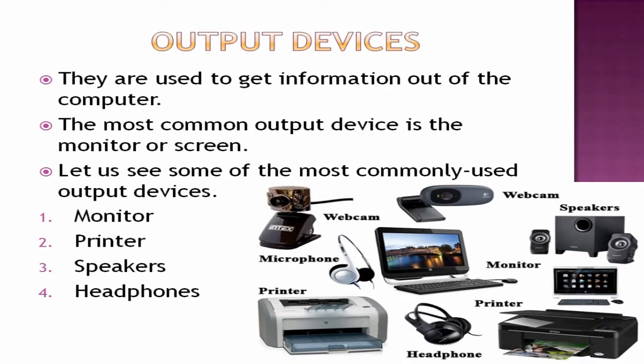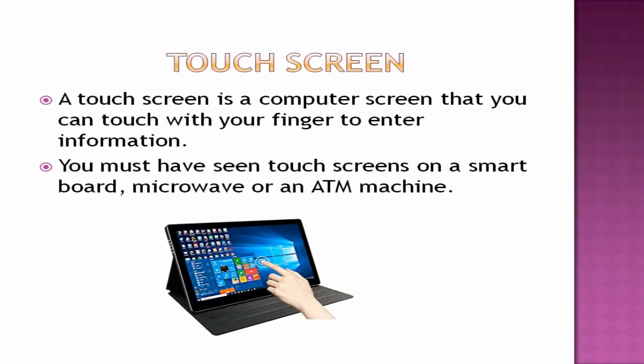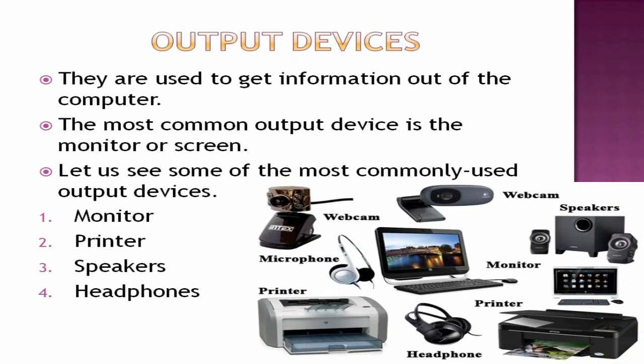So next one is output devices. So what are the input devices we saw? Those are the not so common input devices: drawing or graphic tablet, joystick. What else did we see? Touchscreen, barcode scanner, and webcam. And what are the commonly used input devices we saw? Keyboard, mouse, and scanner. Next comes output devices.